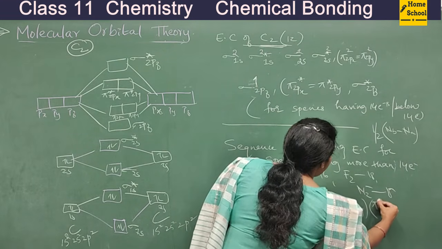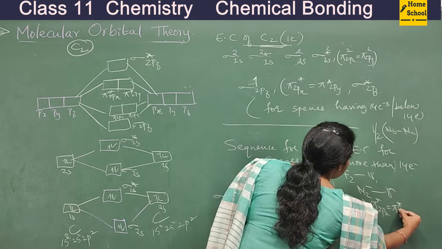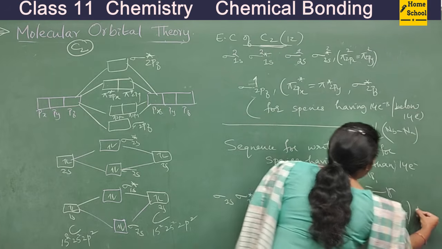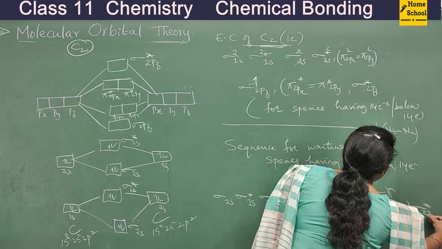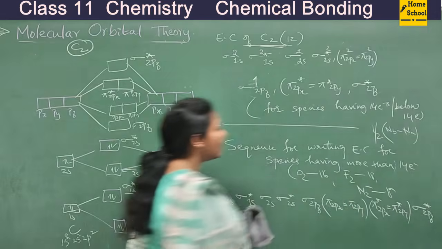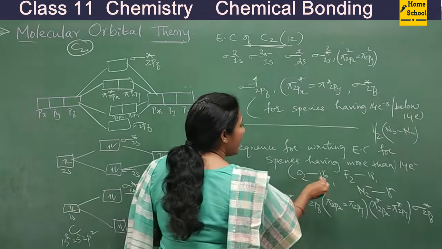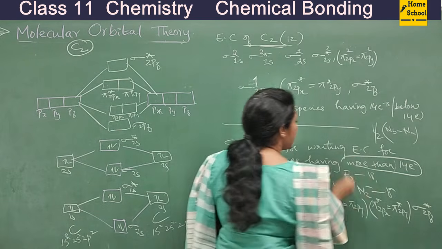Later comes pi star 2px equal to pi star 2py. And finally, sigma star 2pz. So this is the sequence you will have to follow for above 14 electron species.